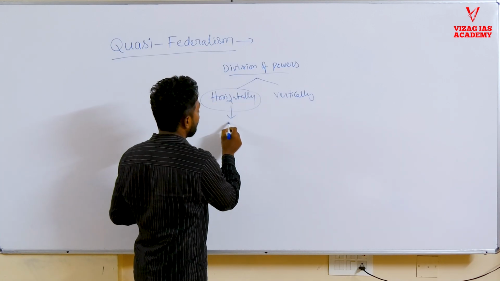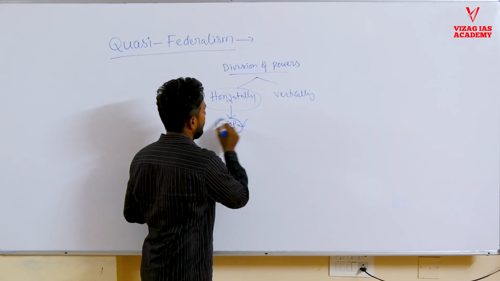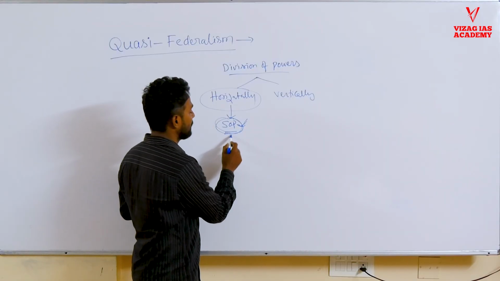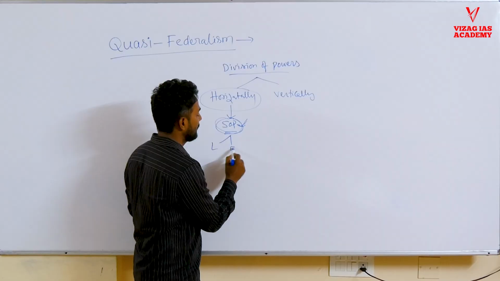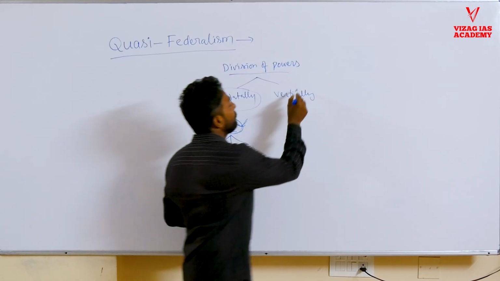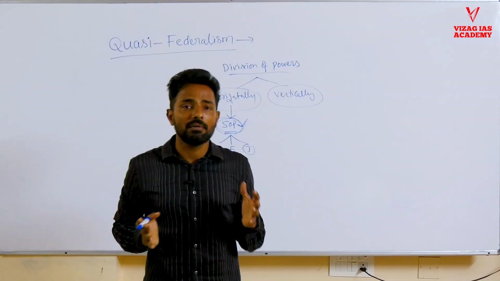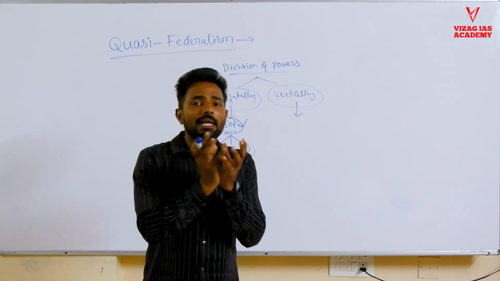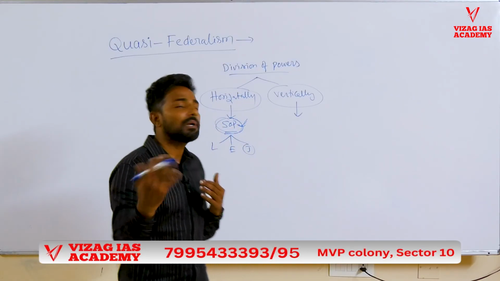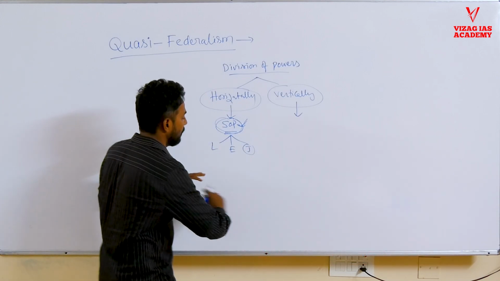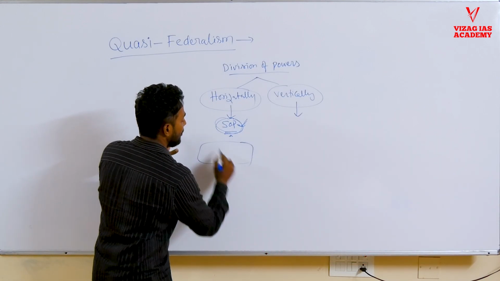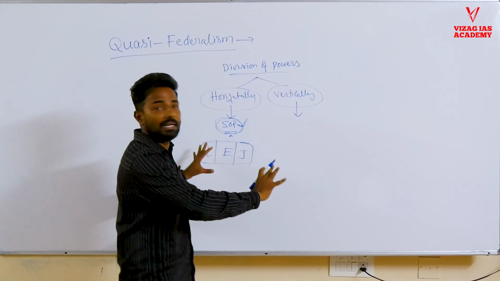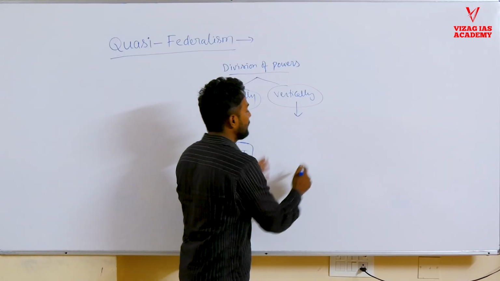This concept is called the doctrine of separation of powers, which we have discussed already, which was proposed by Montesquieu. It is the separation of powers of the state into three organs: legislature, executive and judiciary. Now there is something called vertical division of powers, between two or more levels. The entire state power can be divided into two or more levels vertically, not horizontally. Horizontally means the entire state power is divided like this: legislature, executive and judiciary. This is the entire power. It was horizontally divided. Now there is something called vertical division of power.